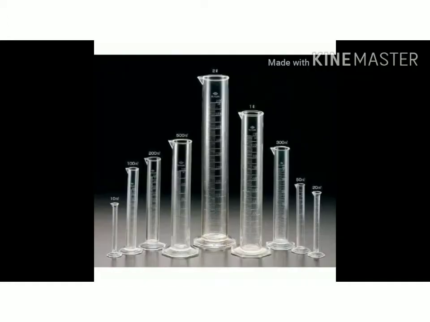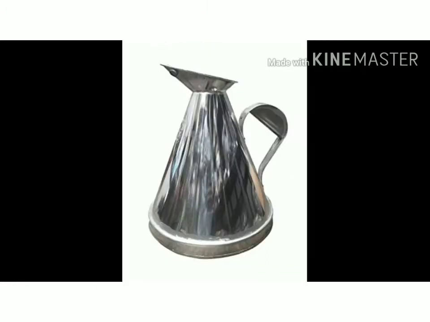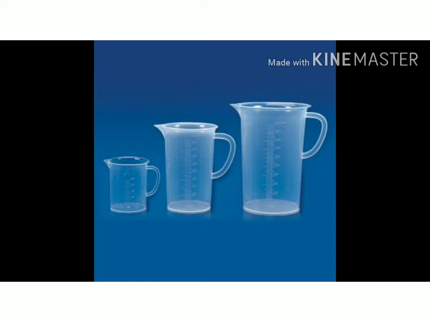You can observe on the screen, this one is a graduated cylinder. It is a liter jar. In olden days we used this as a measuring jar. Nowadays we are using different measuring jars.